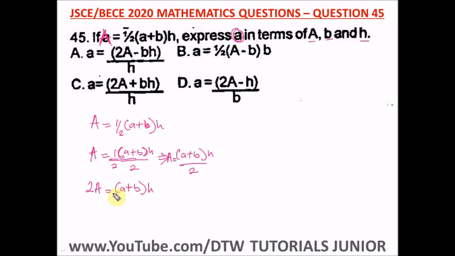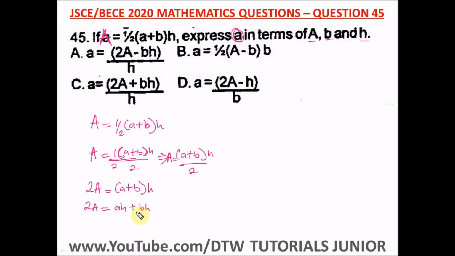Let us open up this parenthesis here, this bracket. So h will multiply this and this. So we have 2A, capital letter A here, h times small letter a, we have ah, plus h times this b, we have what? bh. All right, so the next thing we do is, since we're trying to isolate a, small letter a, let us take this plus bh to this side.